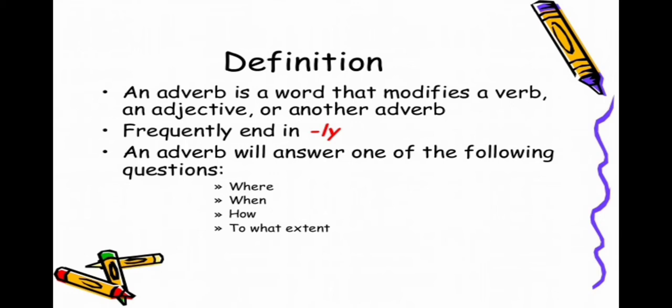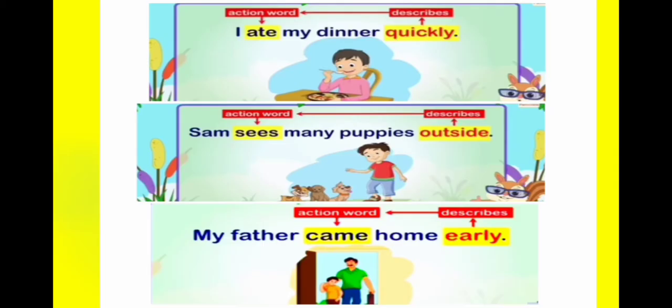In simple manner, if we say an adverb is a word that modifies a verb, adjective, or an adverb in any sentence. Now, children, what does modify mean here? It means it adds or changes the meaning of verb, adjective, or adverb in any sentence. Now, let us see some examples. See the first one. I ate my dinner quickly. Here, quickly tells us how the action happens. That is, quickly describes the action word ate.